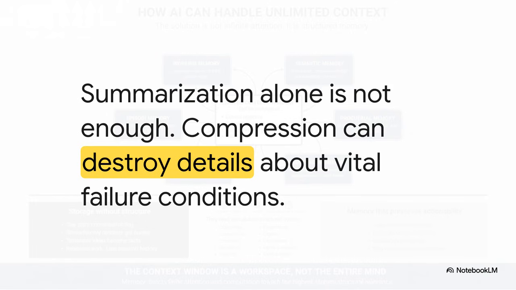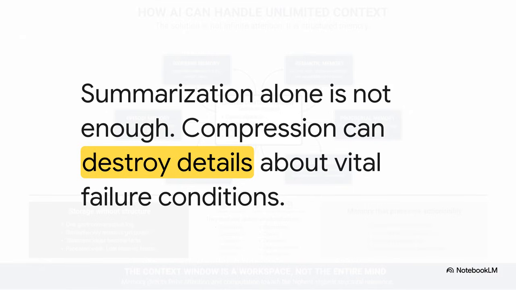Now, you might be sitting there thinking, well, why not just summarize the past? But honestly, summarization alone just doesn't cut it. In fact, it can be pretty dangerous. When you compress information, you're inevitably destroying details, and sometimes those details are vital. Like, if a system summarizes a failed experiment by just logging "hypothesis was unsuccessful," it literally deletes the specific conditions that caused the failure.